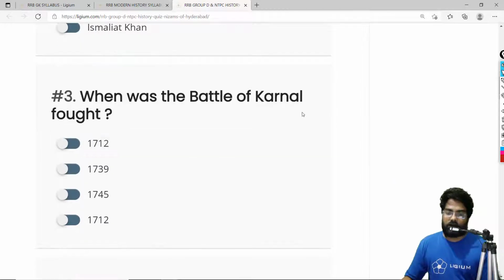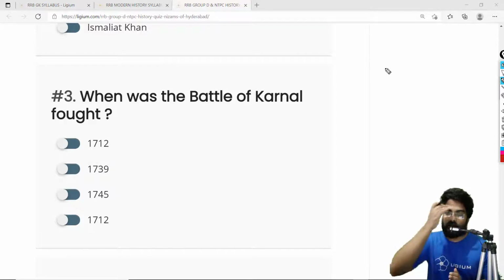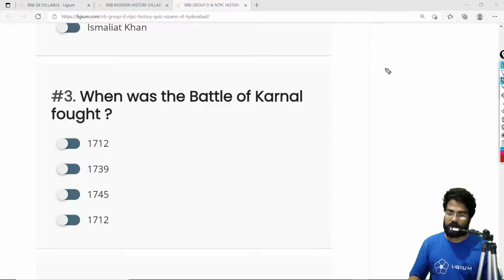When was the Battle of Karnal fought? If you don't know this, it involves Nadir Shah, not Taimur, sorry. Nadir Shah invaded India. When Nadir Shah invaded India, three Indian powers went to Karnal to stop him. The three powers were, let me describe them.